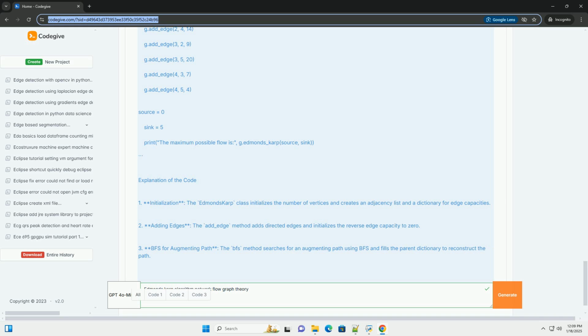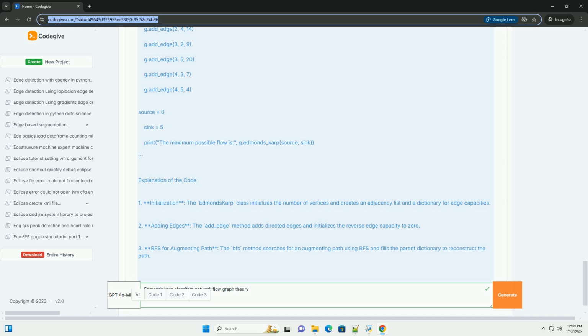to reconstruct the path. 4. Max flow calculation, the Edmonds_Karp method iteratively finds augmenting paths and updates the capacities until no more paths can be found. 5. Example usage, the last part of the code demonstrates how to create a flow network and compute the maximum flow using the Edmonds-Karp algorithm.